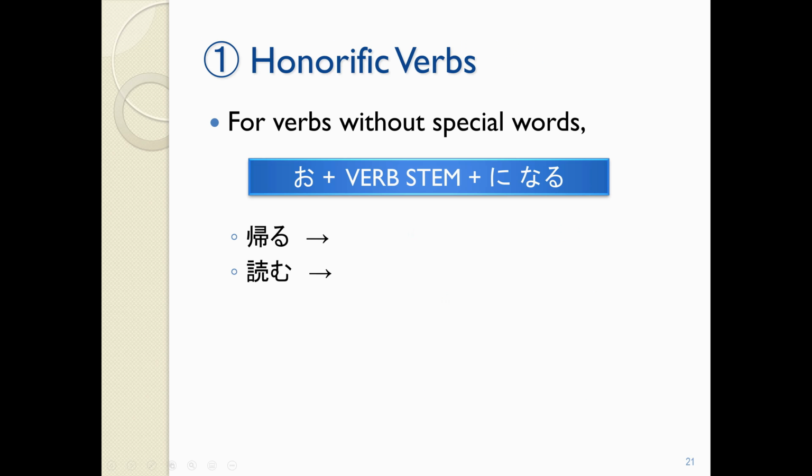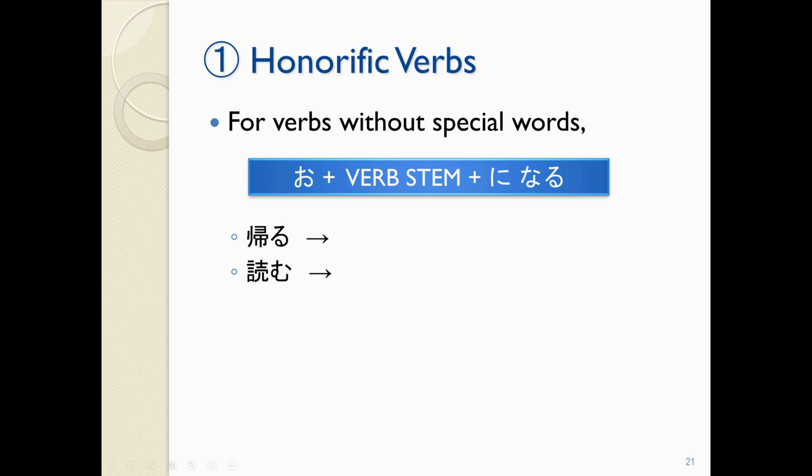So that's all the ones that have a special kind of verb with them. But of course, there's tons of other verbs, right? So when we want to take any other verb and make it honorific, I kind of nickname it the honorific sandwich. We have two parts that we're going to add, one on either side. And then in the middle, we put the verb stem. So remind me, what is the stem form of the verb? The stem form of the verb is whatever we want to put before mas, right? So instead of saying 帰る, we have 帰り.